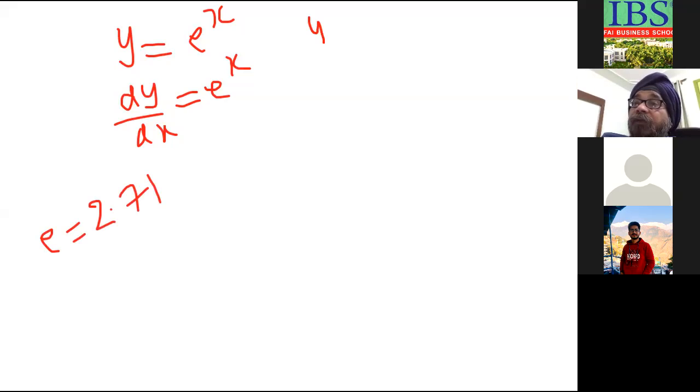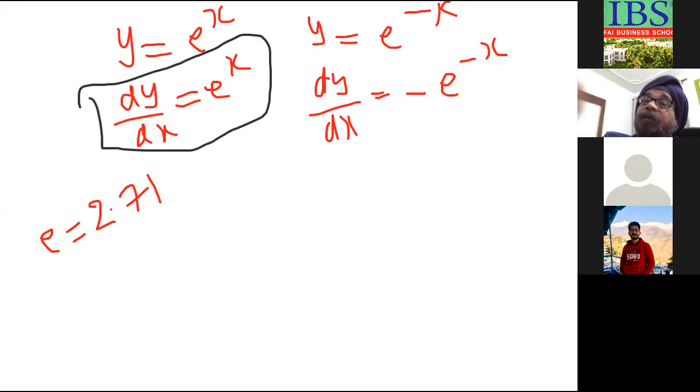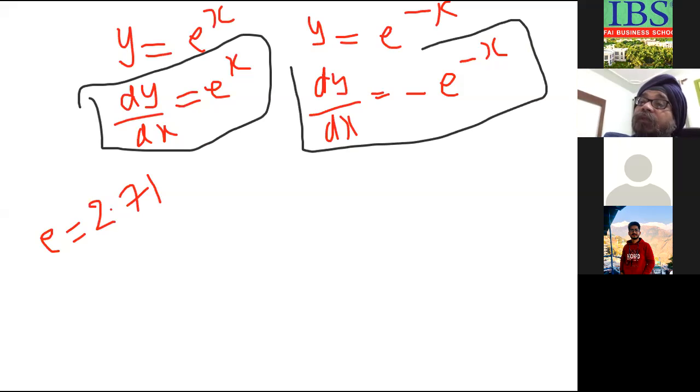If y is equal to e to the power minus x, then dy by dx is minus e to the power minus x. Okay, so these are two formulas for exponents which are used. They are very simple, not difficult. Just memorize these. You noted them down and memorize this. Fine. Logarithmic and trigonometric functions we are not going to do. That is required in engineering. Basically, as mathematics students, we don't need it. We need the exponential and the algebraic functions.